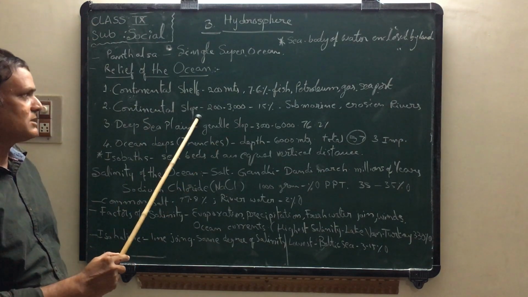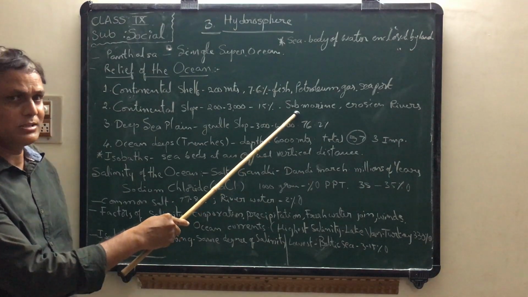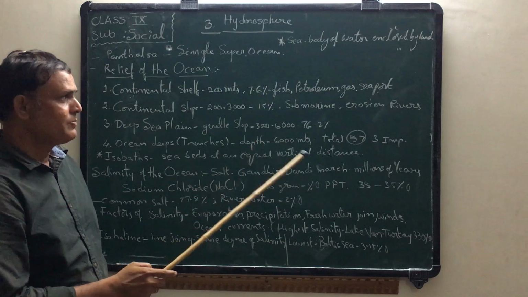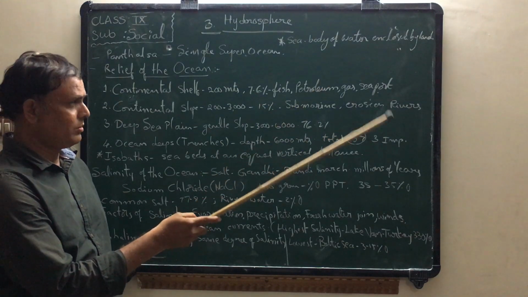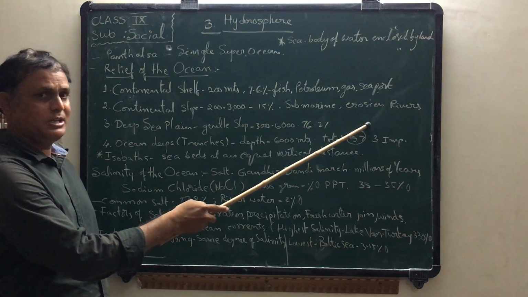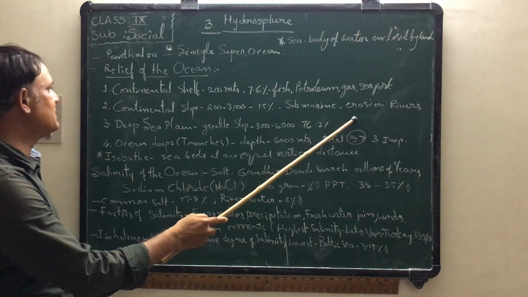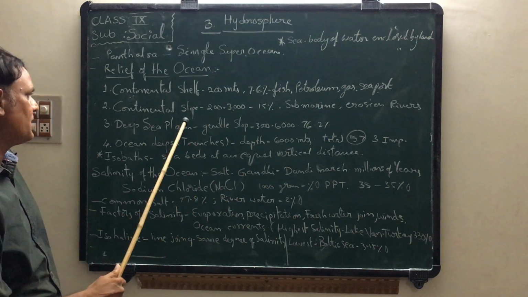This is continental slope. Here submarines are moving. Submarines, what are they? Submarines are moving. Actually, the erosion of the river water is joining here, I think. Okay, so that is about continental slope.